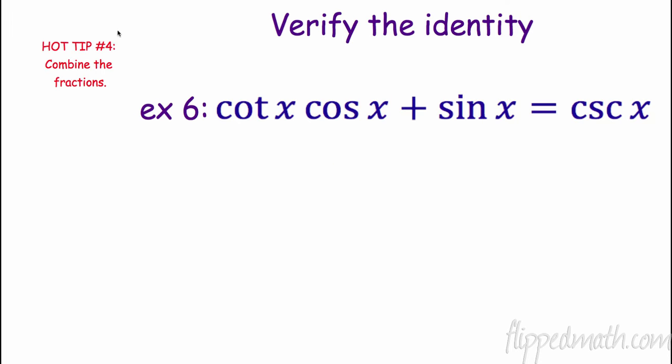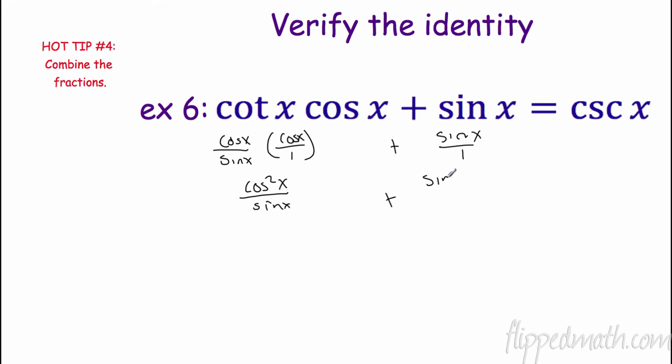Hot tip number 4. Combine the fractions. Let's see what we're talking about here. All right, I'm going to use hot tip number 1. I'm going to rewrite all this in terms of sine and cosine. So this is cosine x over sine x. And then we're going to multiply that by cosine x, which is cosine x over 1, plus this is sine x over 1, right? So this is just cosine squared x over sine x. We're multiplying, plus sine x over 1. And we want to keep in mind, we want to get to cosecant x.